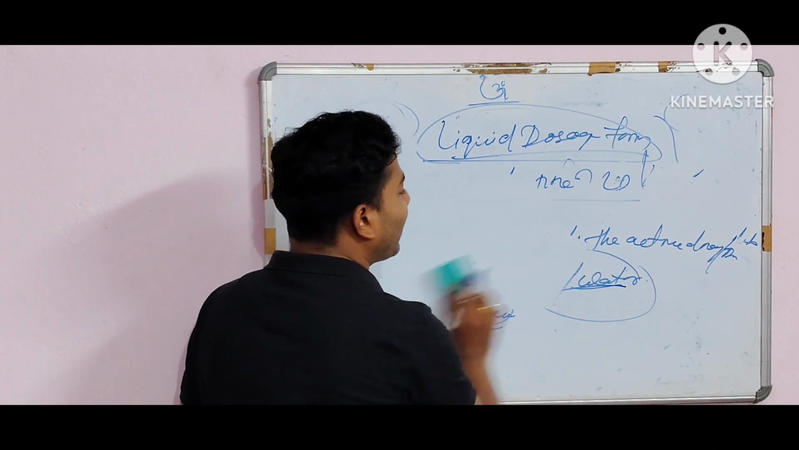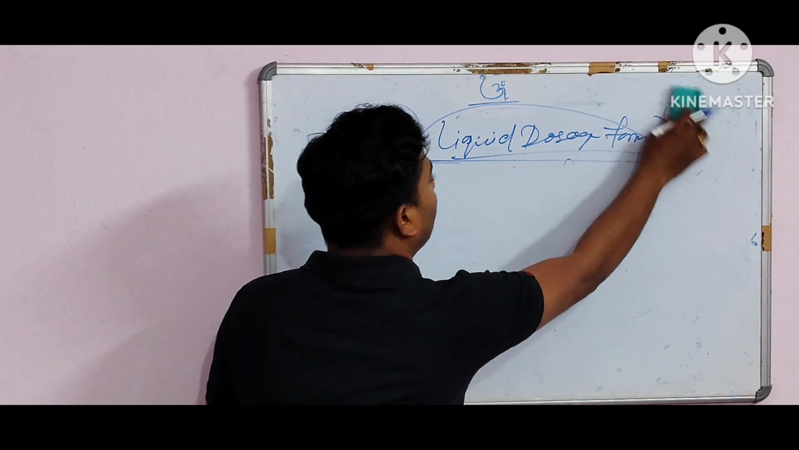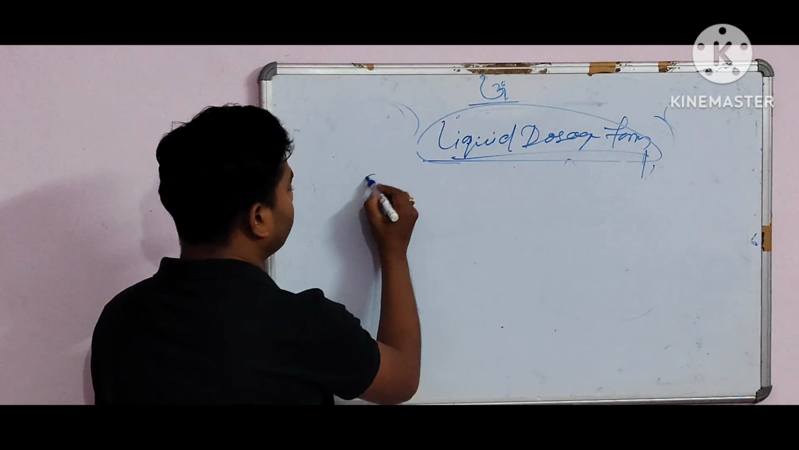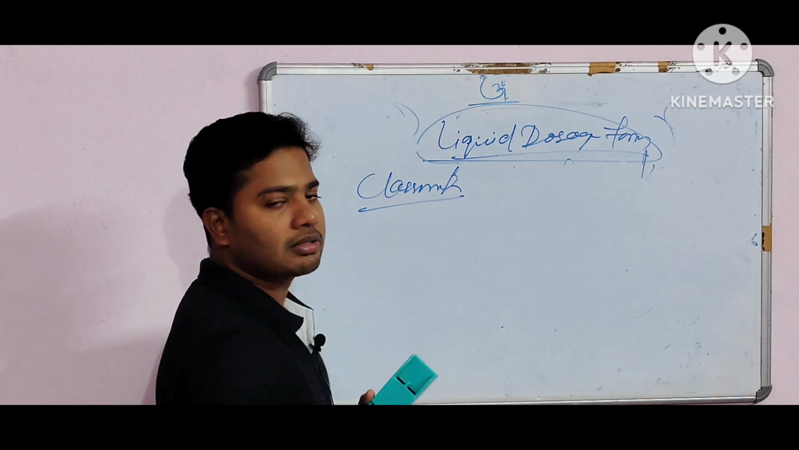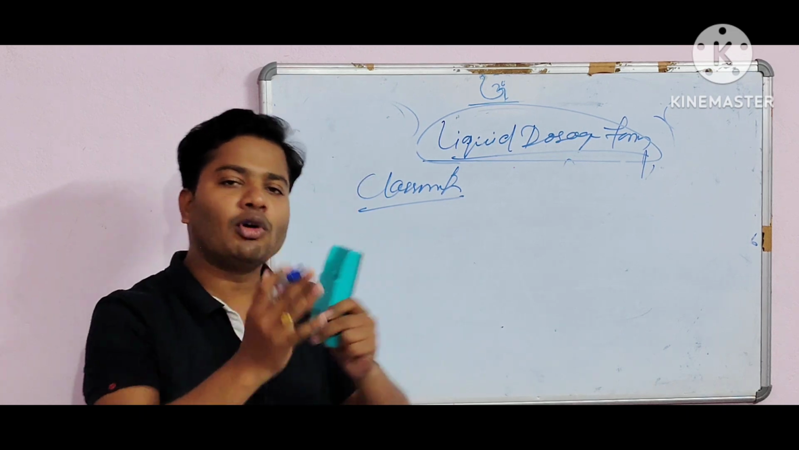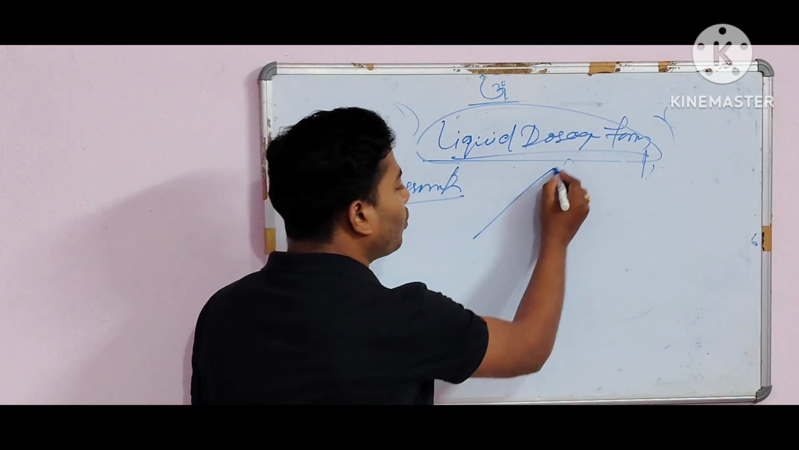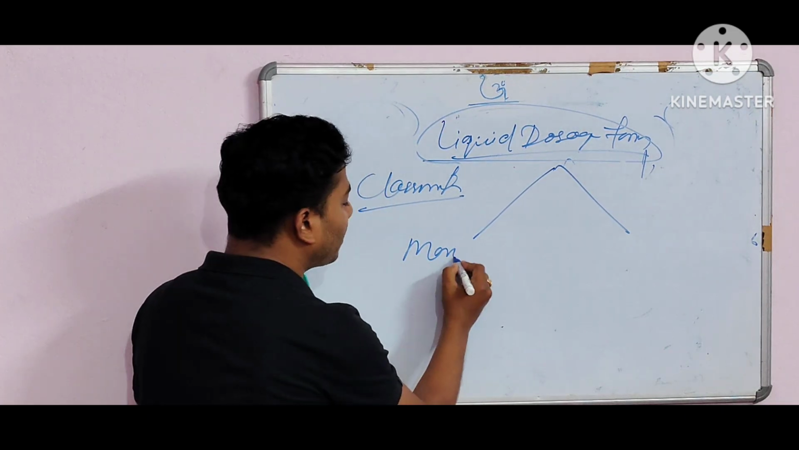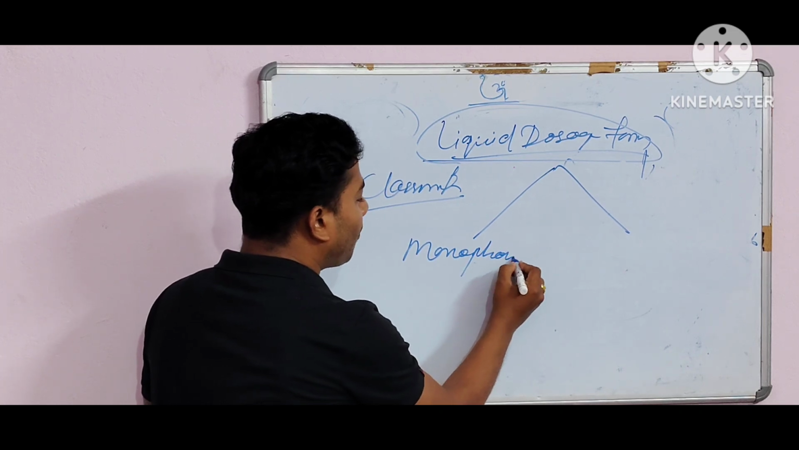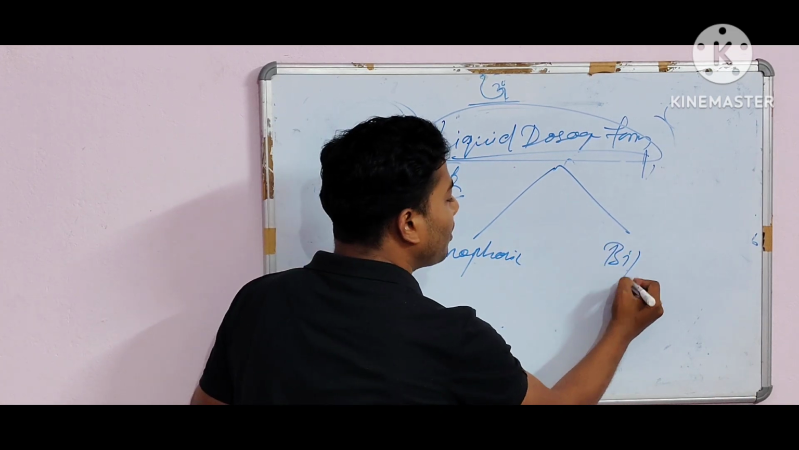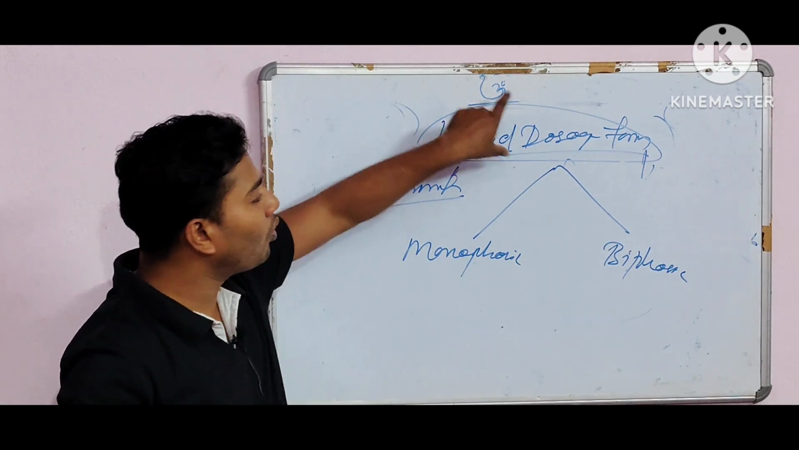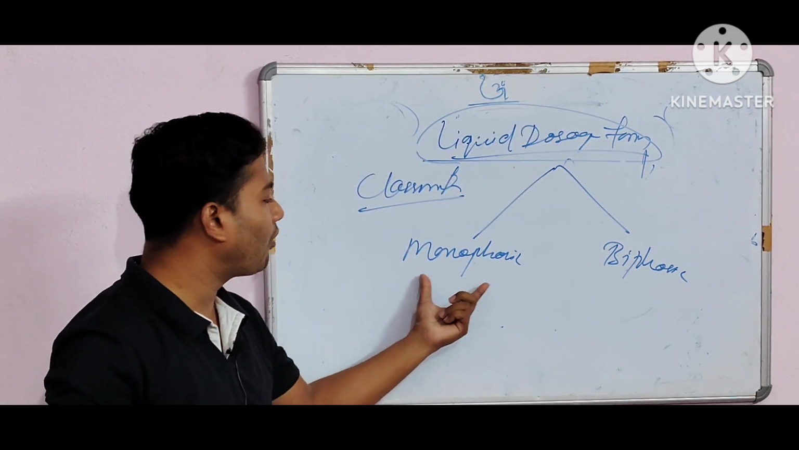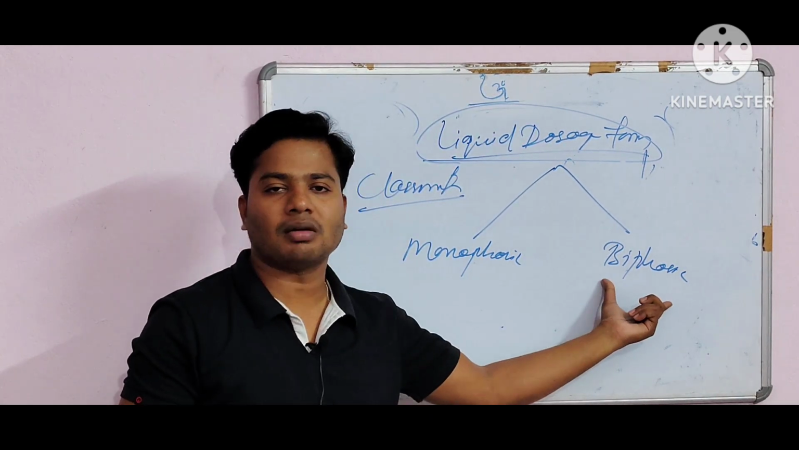Next part is the classification of liquid dosage form. All of you know the liquid dosage forms are classified into two categories. One is monophasic, another one is biphasic.